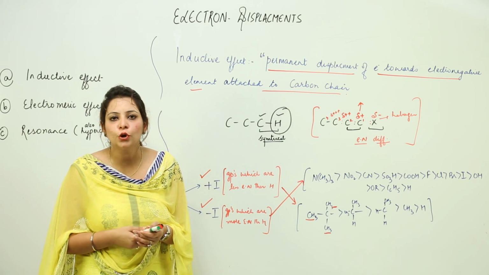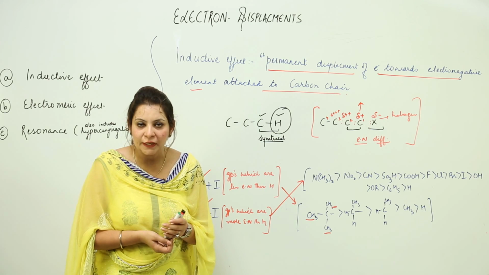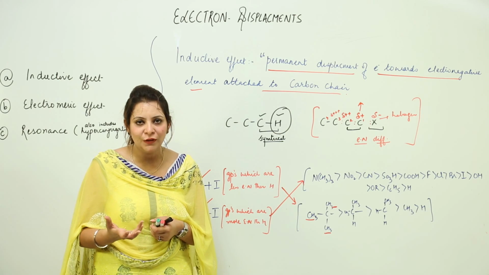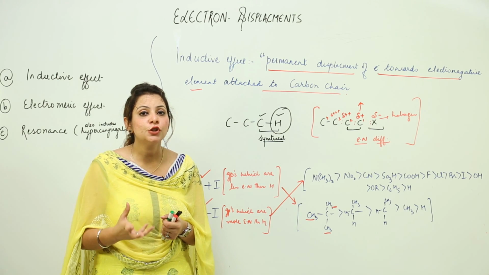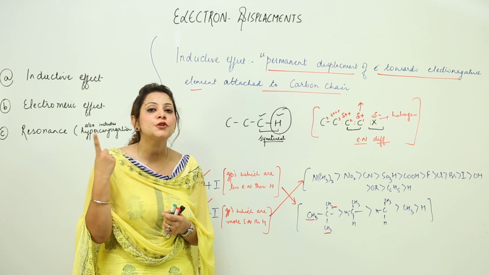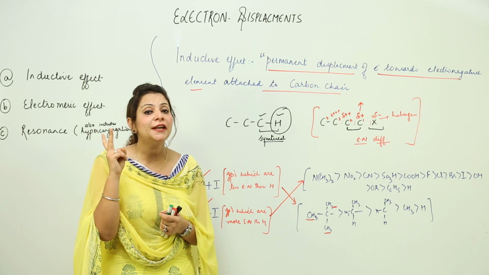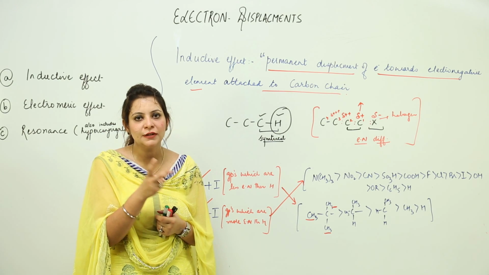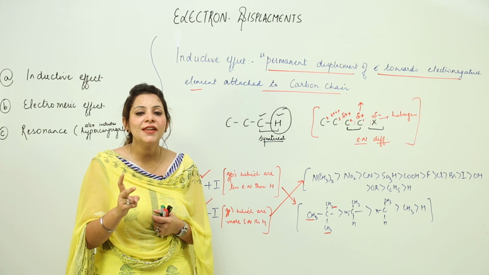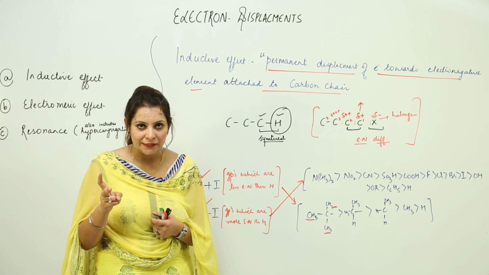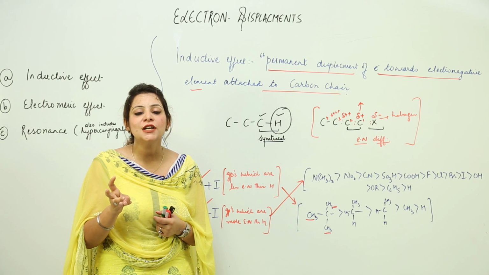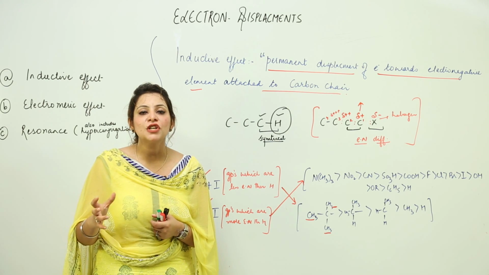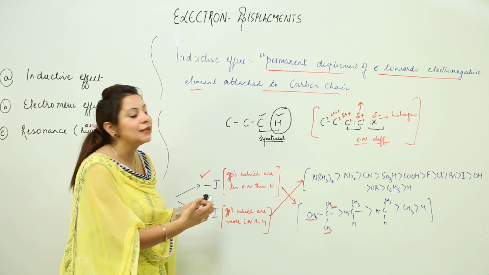Coming to the applications, I told you that it helps in explaining the stability of many intermediates, and moreover it helps in knowing the polarity of the bonds, that is, the concept of polarity. And I told you about the conditions which are a must for the inductive effect. One, there should be an electronegative element. Second, there should not be any displacement in the CH bond. The displacement is always between C and the electronegative atom, right. That means the effect takes place only when there is an electronegative atom attached to the carbon atom. Third, the magnitude of charge goes on decreasing, and we can see it only up to the 4th carbon, because after that the magnitude of charge is too low to consider. So this is the inductive effect.